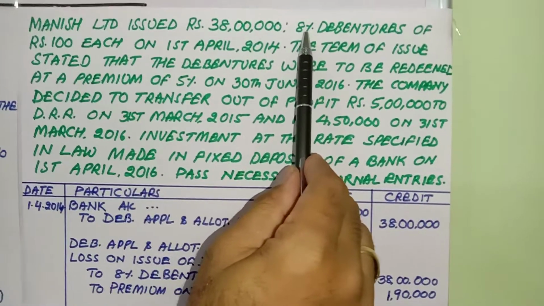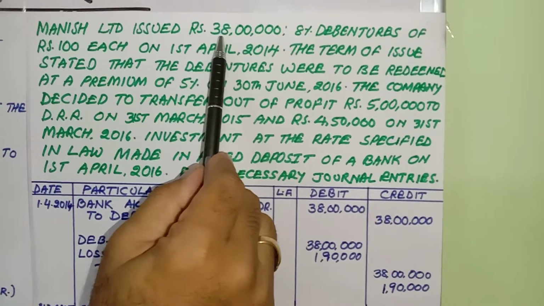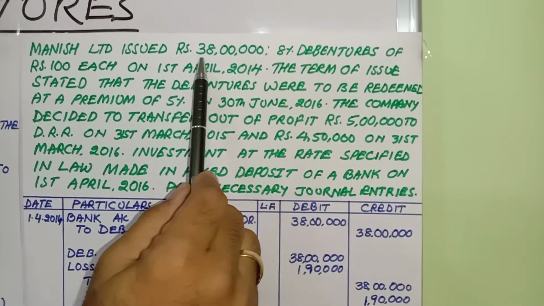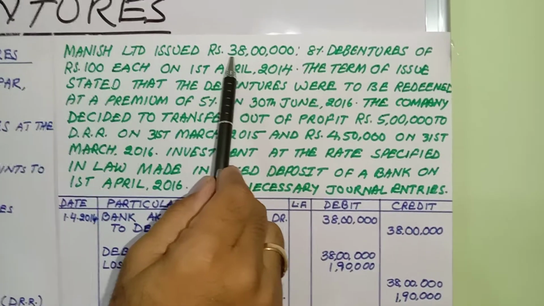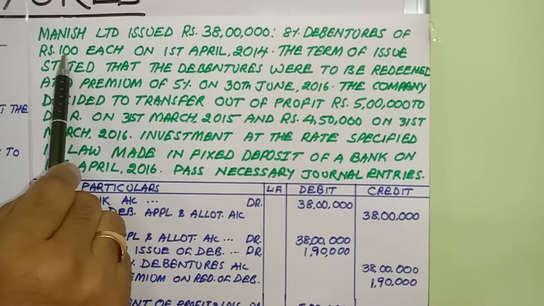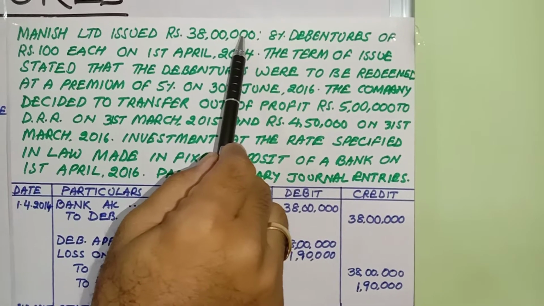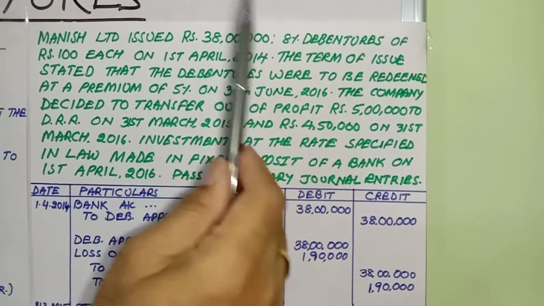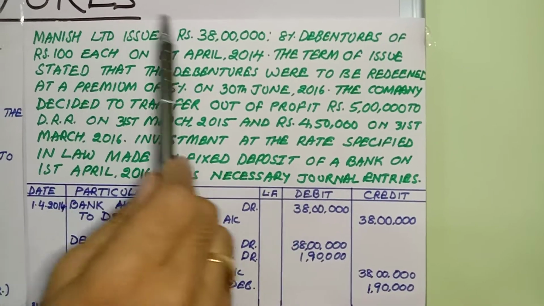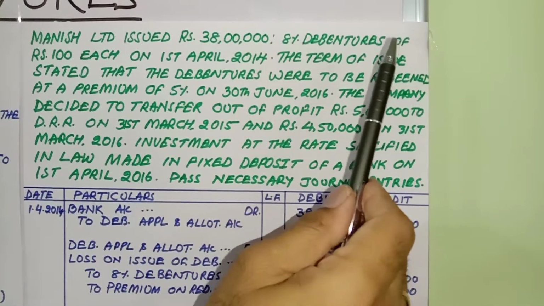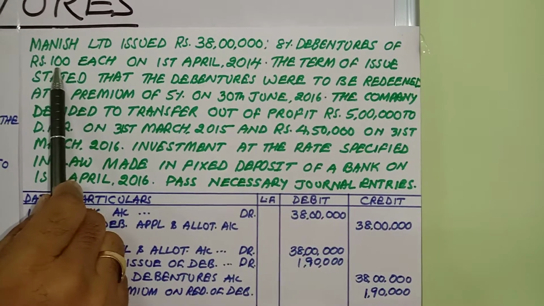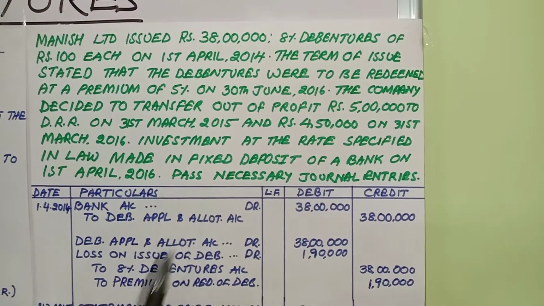What is the total amount of debentures? 38 lakhs divided by 100 will become 38,000 units. So, in simple words, 38,000 8% debentures were issued at rupees 100 each.